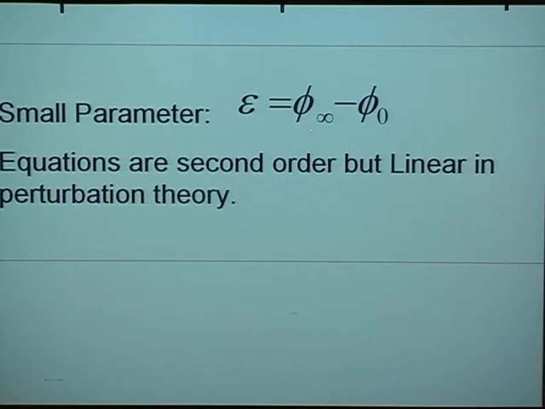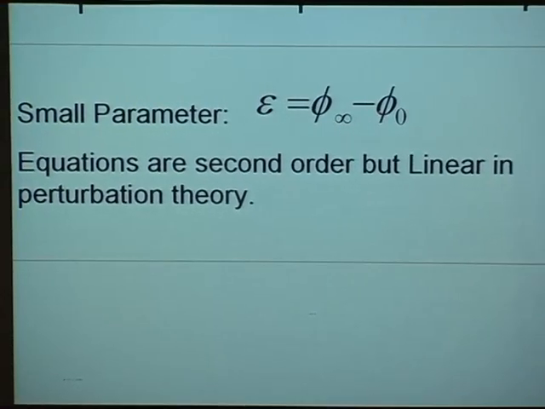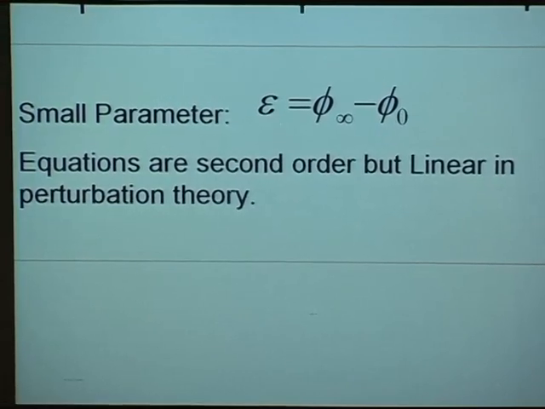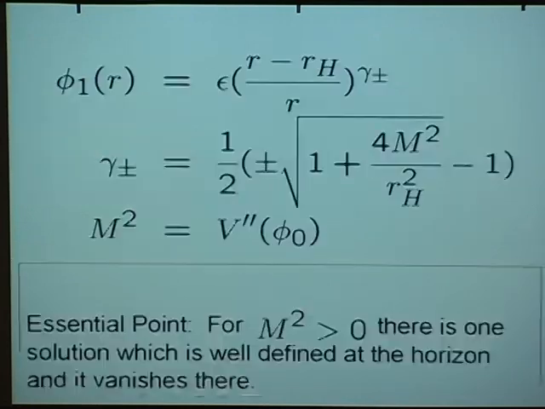And now with that solution in hand, we can take the asymptotic values of the moduli to be a little different from the critical values, so that phi infinity minus phi naught, the critical value, is small, and then order by order in this small parameter, study the resulting solutions. The equations are of course still second order, but now they linearize and so are easy to analyze. So here's what happens to first order.